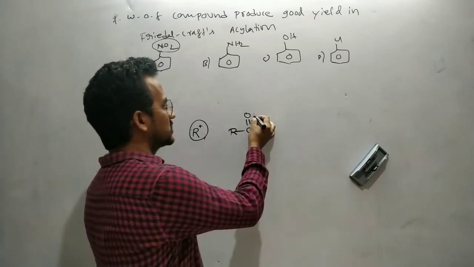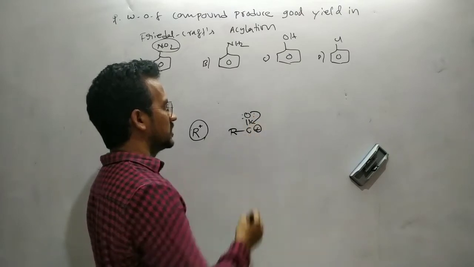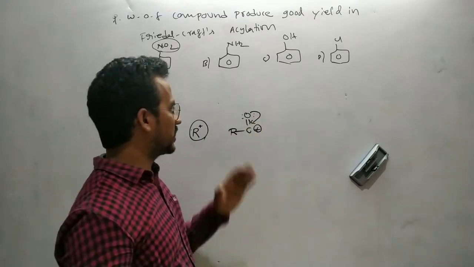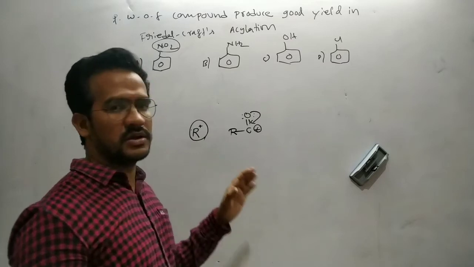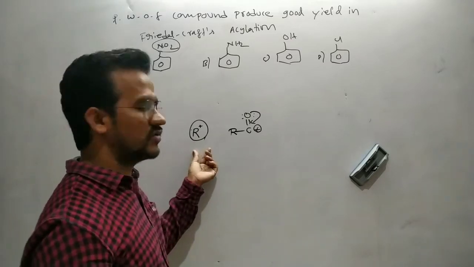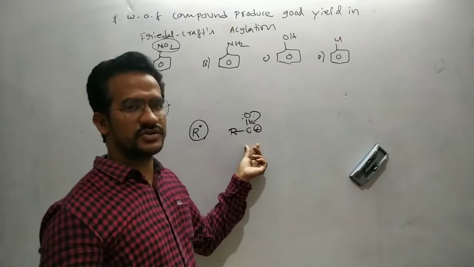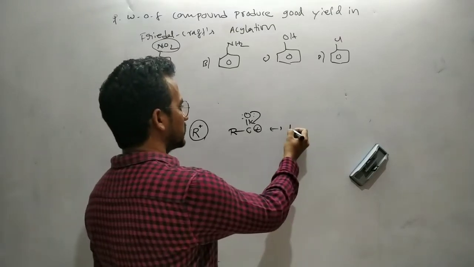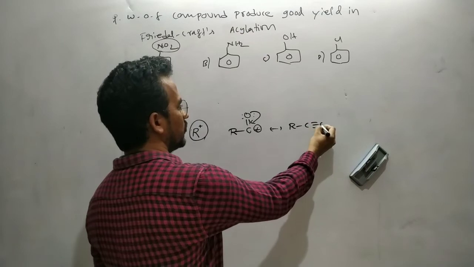These electrophiles are stabilized, in this case by resonance, and the alkyl carbocation by hyperconjugation. Generally carbocations are somewhat stable, and this cation is also stabilized by resonance, C double bond O plus.